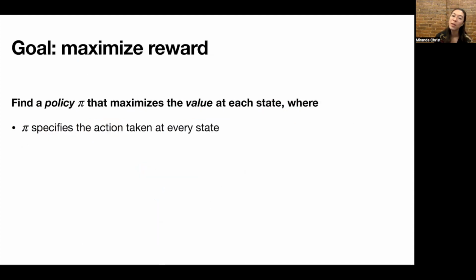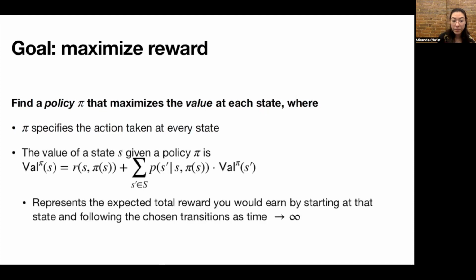Now, our goal when working with an MDP is usually to maximize some notion of reward. So here we want to maximize the total reward, which is the sum of rewards that we get if we start at some state, say S, and we continue walking through the MDP, following actions and collecting those rewards as time goes to infinity. More specifically, we want to find a policy pi that maximizes the value at each state, where pi specifies the action taken at every state. So pi is an assignment of actions to states.